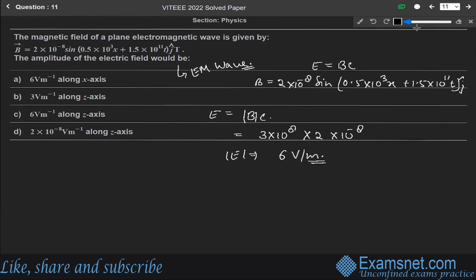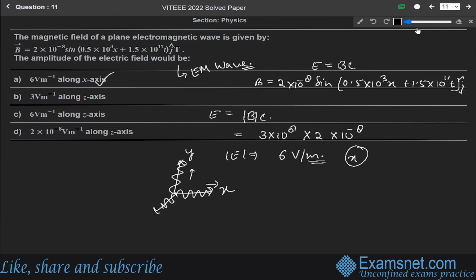The magnetic field is along j cap, meaning along the y axis. So the electric field will be along the x axis. Let us say this is the x axis, this is the y axis, and the electric field is along the x axis and the magnetic field is along the y axis. So the wave will travel along the z direction. So the correct answer is option A, that is 6 volt per meter along the x-axis.